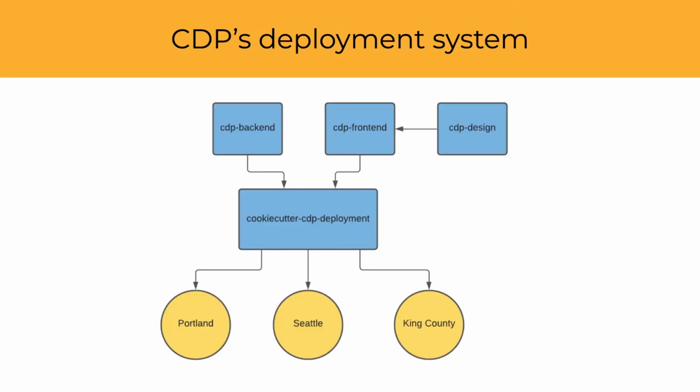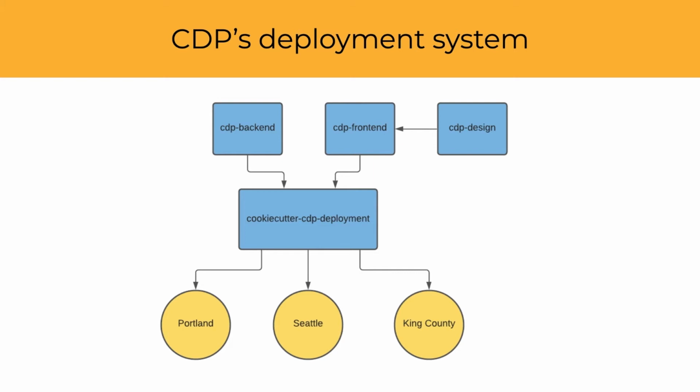Now, let's transition over to talking about CDP's deployment system and begin the conversation of how CDP is an infrastructure as code project. So moving on, this diagram represents CDP's deployment system. At the top left, you have CDP Backend, which stores all the business logic and data processing pipelines and reusable tools, along with transcription logic.